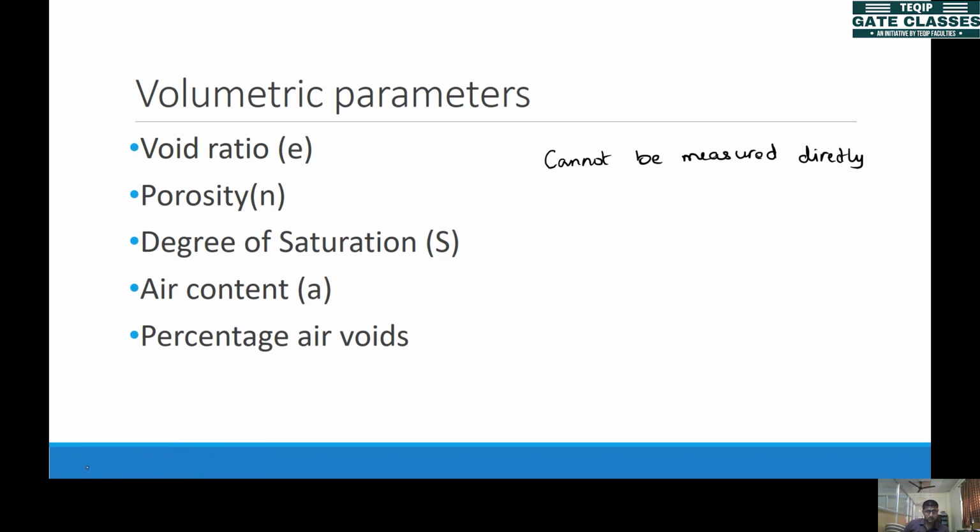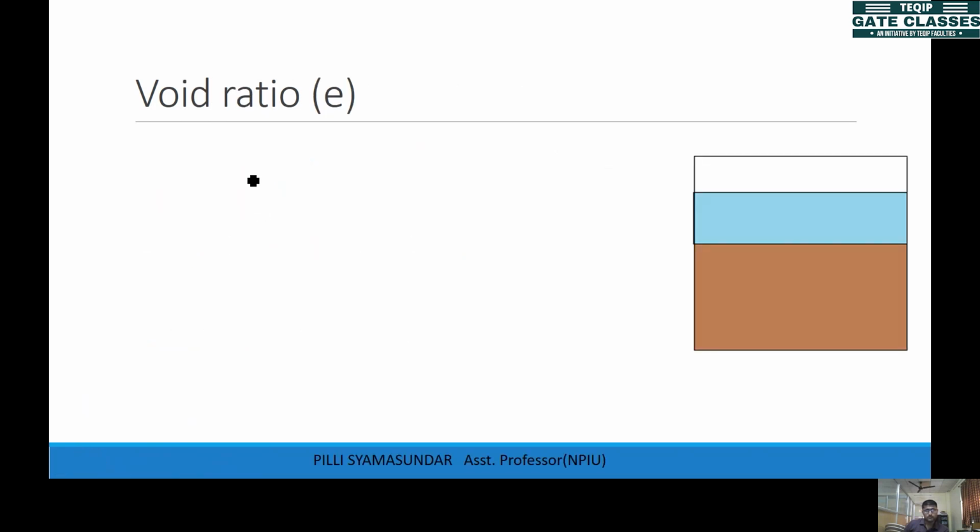We'll start with the void ratio. Void ratio is generally represented with e. So this e is equal to, this is air, so volume of air, and up to here this is volume of water. Combinedly we call this volume of voids.